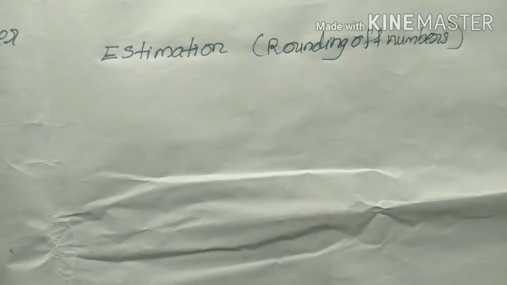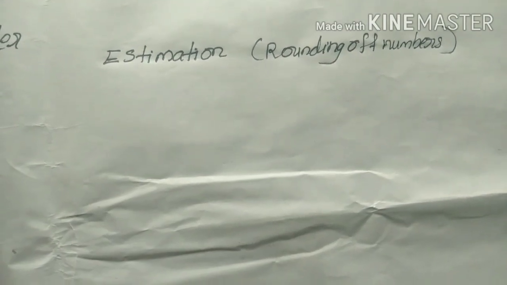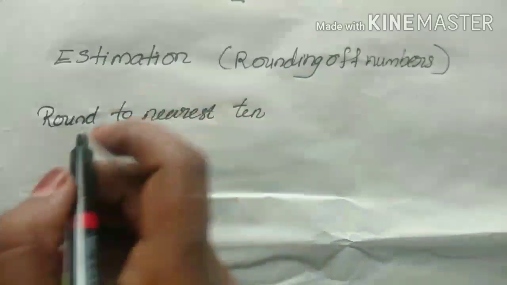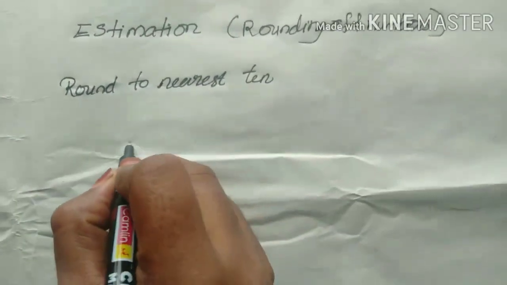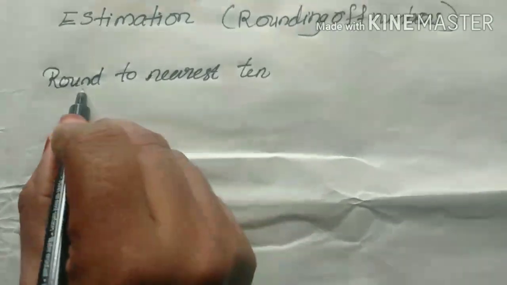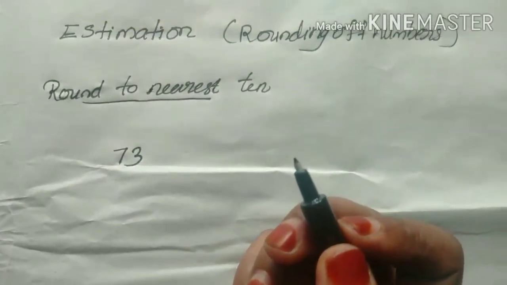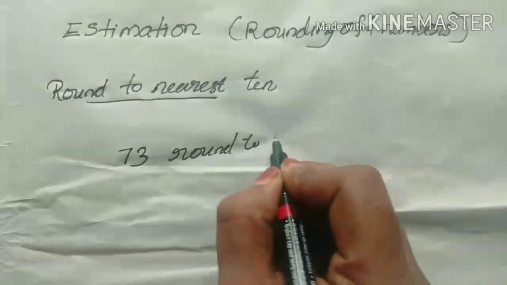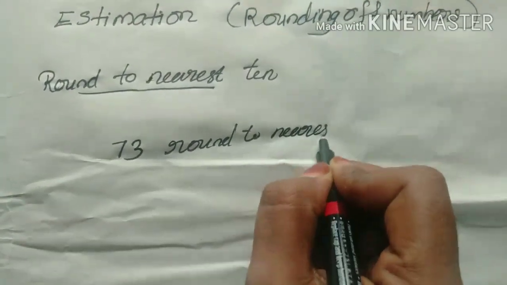Estimation means to make an approximate calculation. So, round to the nearest 10. Here I write one question: round to the nearest 10, 73. I take the number 73 and want to round it to the nearest 10.